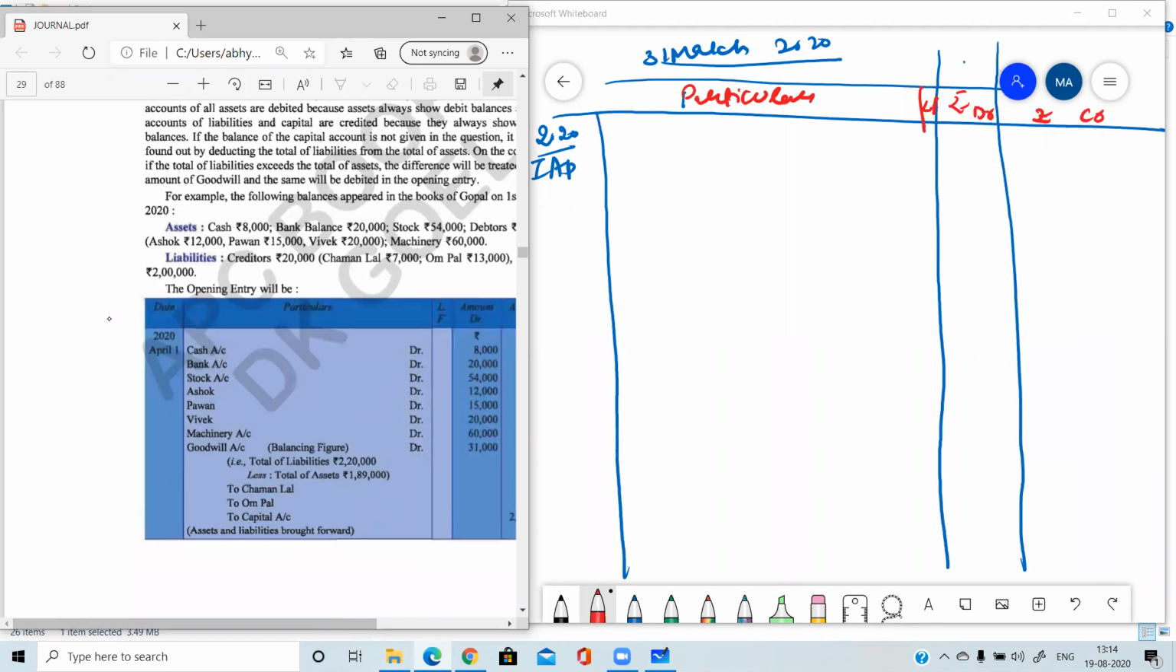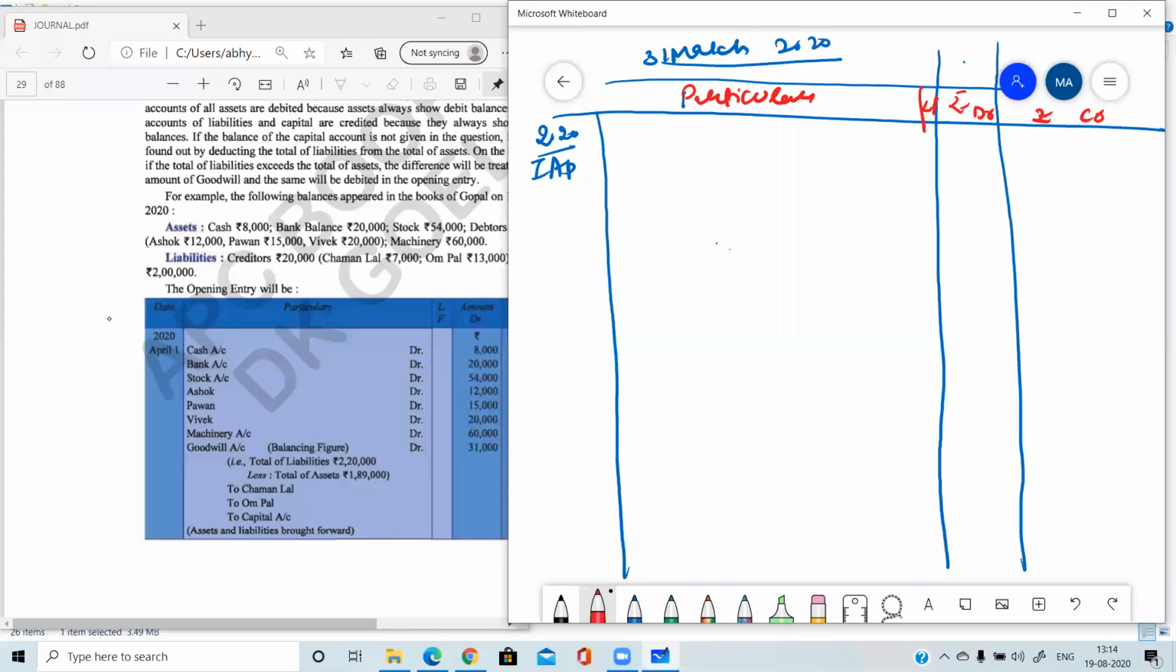You can see that in this question, individual assets are given. Cash rupees 8,000. So I'm starting with the opening entry. I'm writing all the assets. The first asset is cash, so I'm writing just like this, cash account debit. All the individual assets will be written. Then bank balance, so I need to write only bank account debit. Then stock account debit. All the assets will be debited individually.